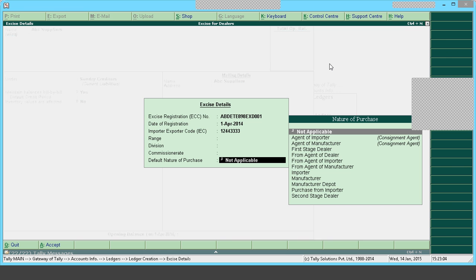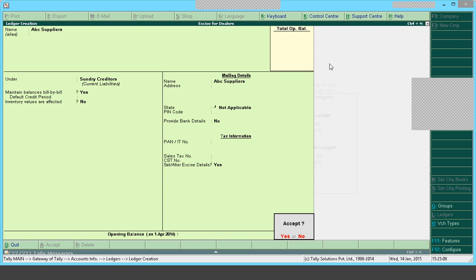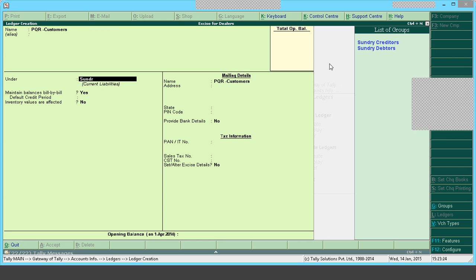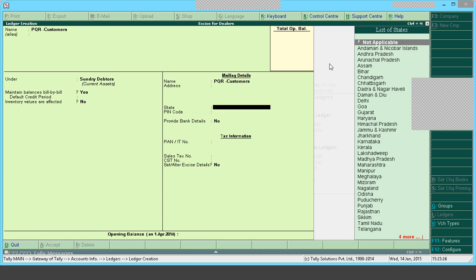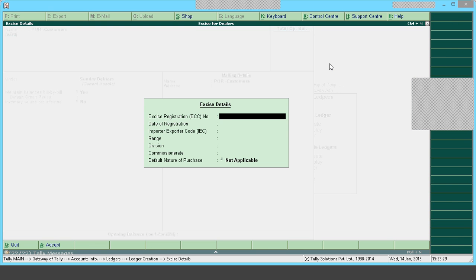At transaction level, you can select the nature of purchase. So making this not applicable, I create one more ledger, PQR. These are customers, under Sundry Debtors. Again here, set/alter excise details.